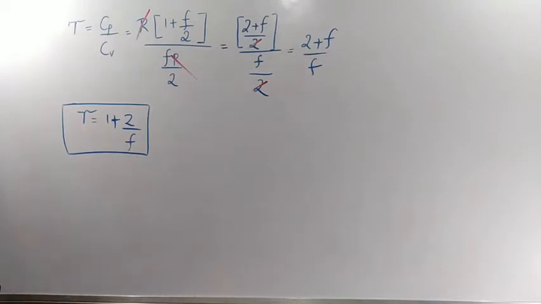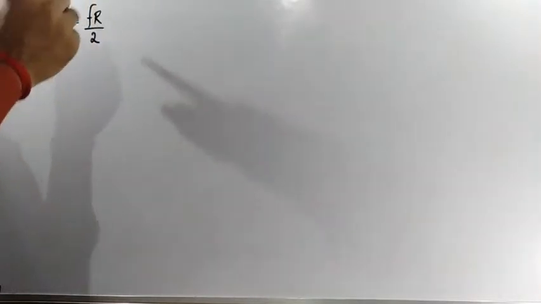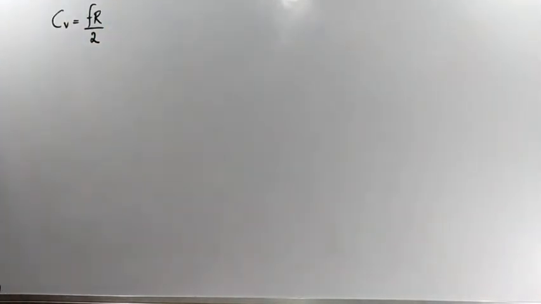So we came to know the Cp value, Cv value and gamma value, and Mayer's relation is Cp minus Cv is equal to R. Shall I erase this part? Okay, so we discussed Cv. Cv is Fr divided by 2. I am listing the formulas over here.